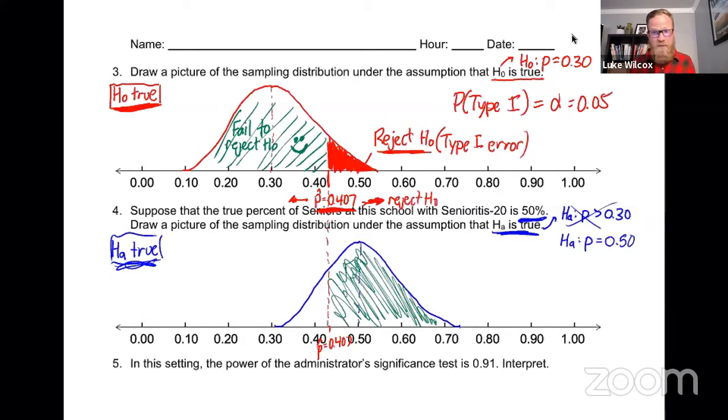The bad decision or the error here would be if we failed to reject the null, and that's going to the left. So now this area going to the left here, this is where we're making the mistake of failing to reject the null. So fail to reject the null is now on the left there. Here is where we reject the null. One of those is a good decision. One of those is a bad decision or an error.